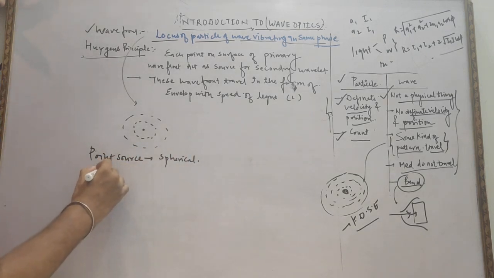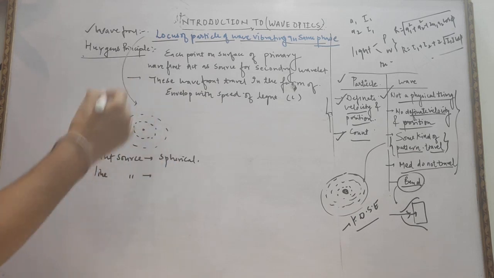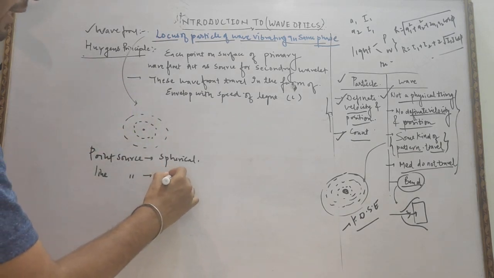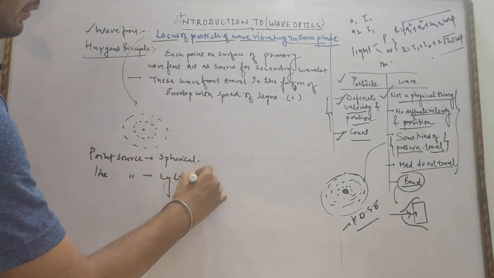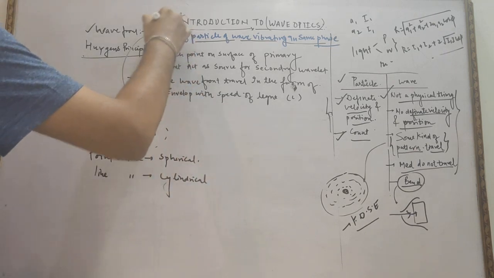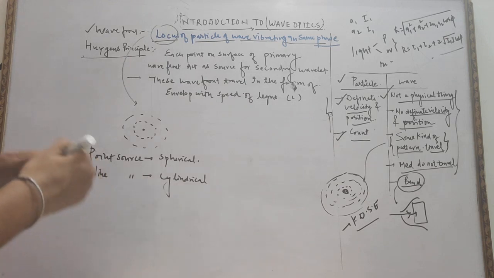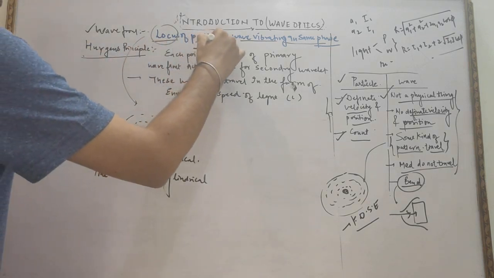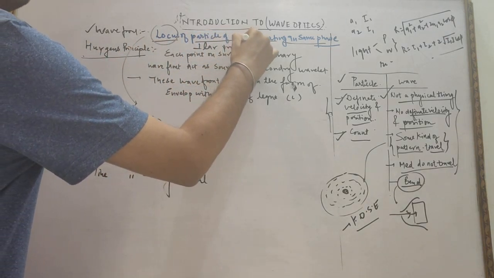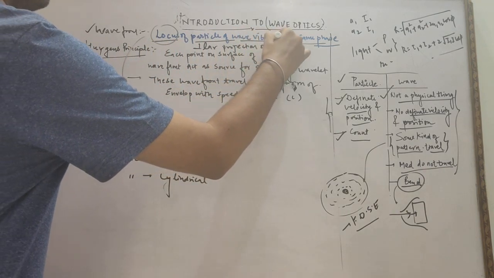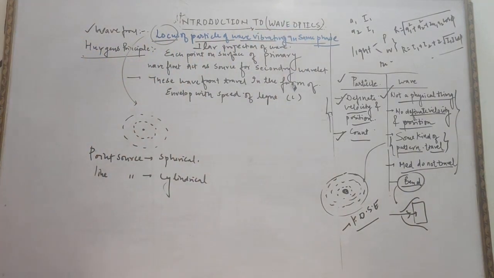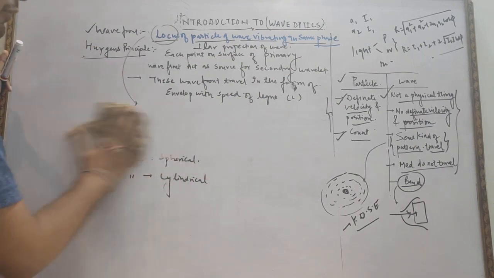Suppose we have a line source, then the wave originated will be cylindrical. So the locus of all the particles of the wave vibrating in the same phase is known as wavefront, or we can say it is a perpendicular projection of a wave. Perpendicular projection of a wave is also known as wavefront.